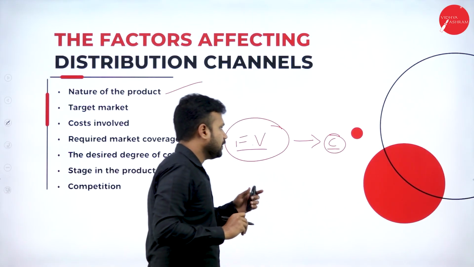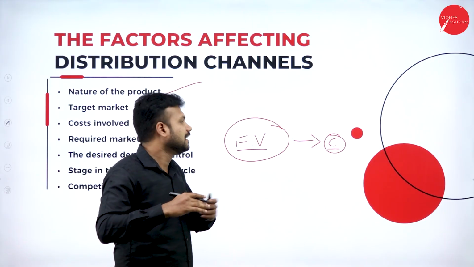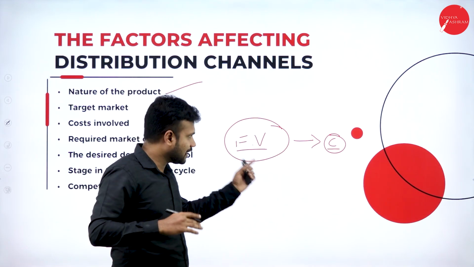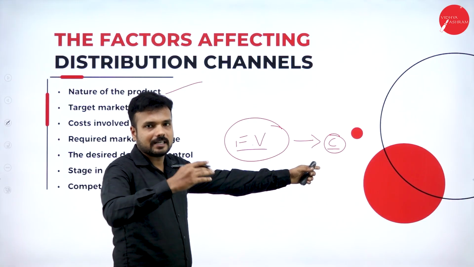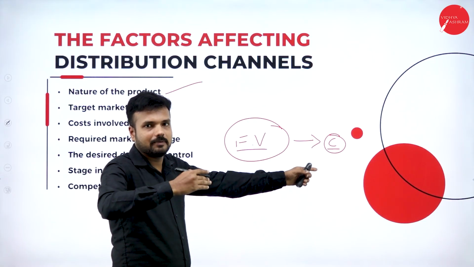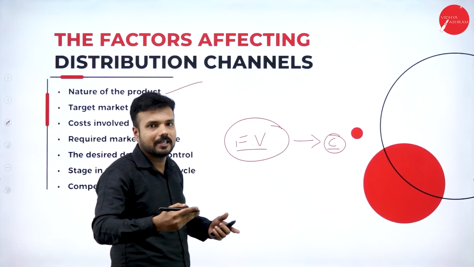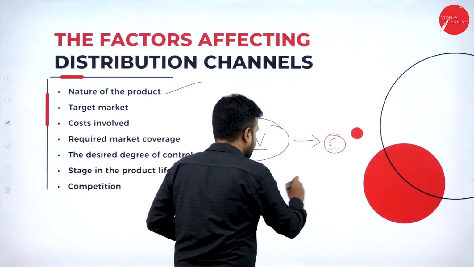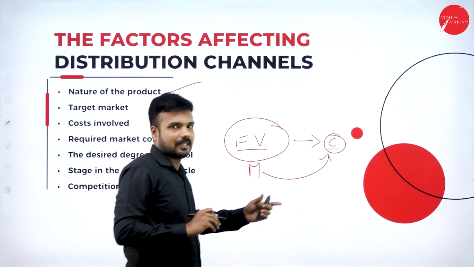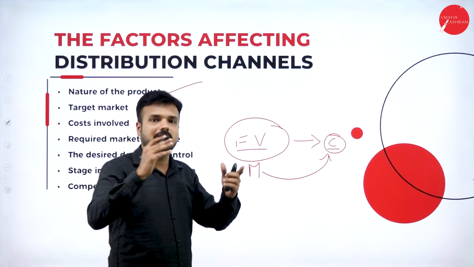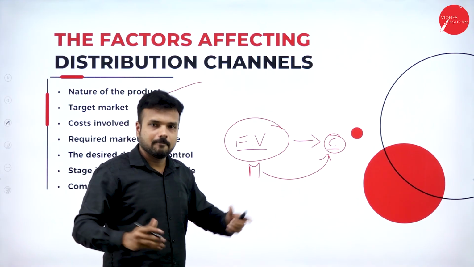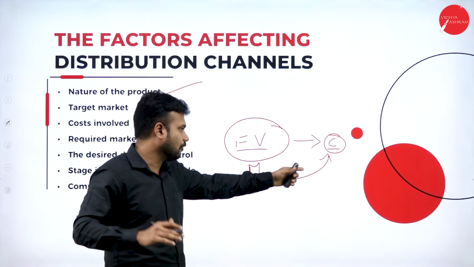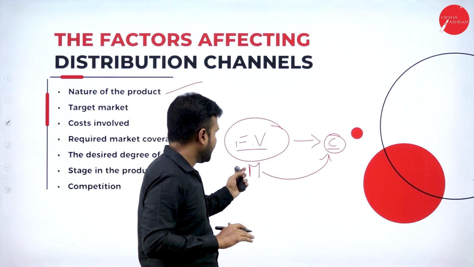So what happens if it takes more duration? Okay, if it comes through the intermediaries, it may take more time to sell it to the consumer. Within that time, the vegetables or the fruits may get spoiled. It does not have much time. So here the manufacturer, that is a farmer, sells the good directly to the consumer. You can see a number of farmers who bring the crops, vegetables and fruits to the market and sell directly to the consumer. We can see a number of examples. That is the example for direct distribution.